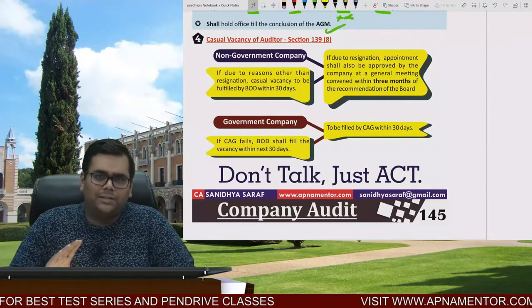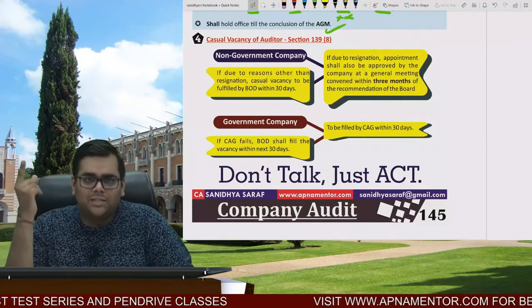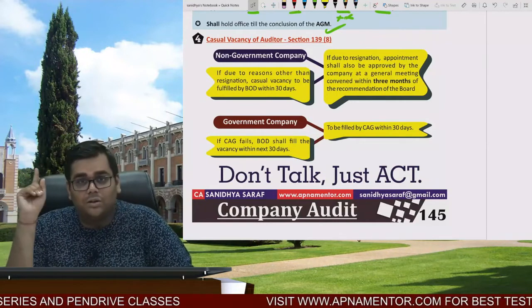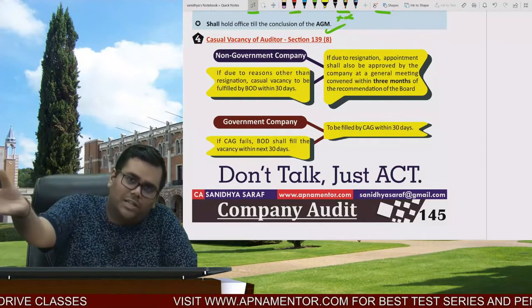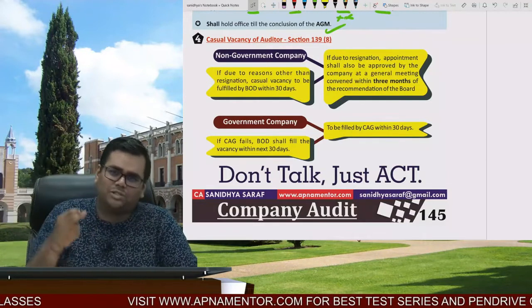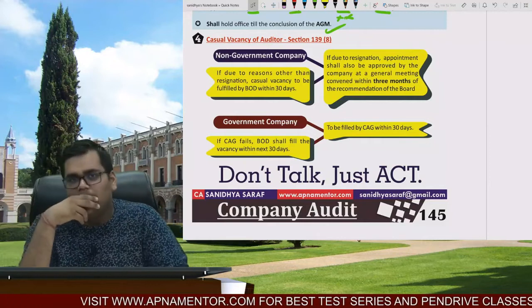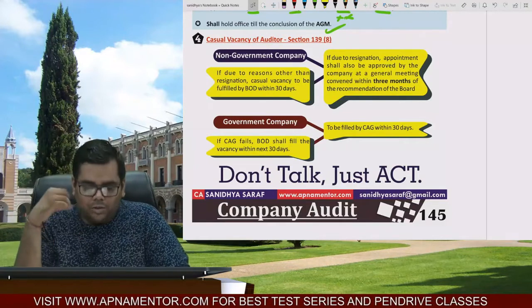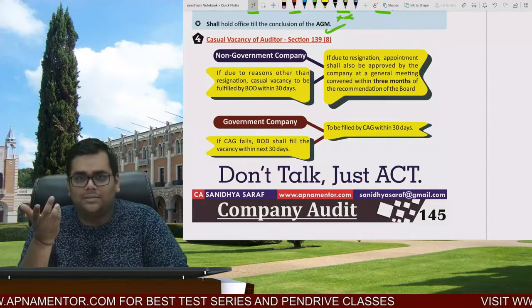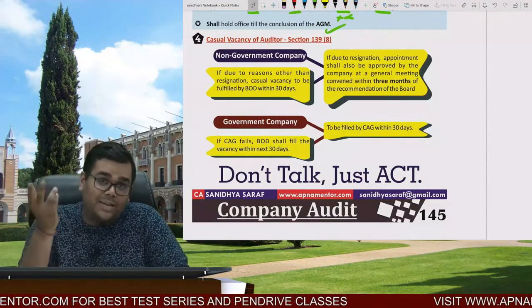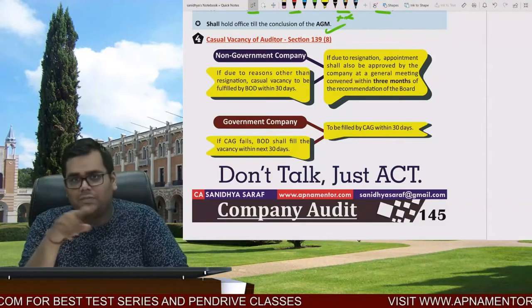Now tell me logically, Mr. Ram was appointed as an auditor, he was a chartered accountant, suddenly his mental balance got lost and there is a casual vacancy. Now should they call the EGM, should they call the AGM just to appoint the auditor? Do you think it is logical? No. So here it is said that for the time being the board of directors shall appoint within 30 days and fill the casual vacancy.